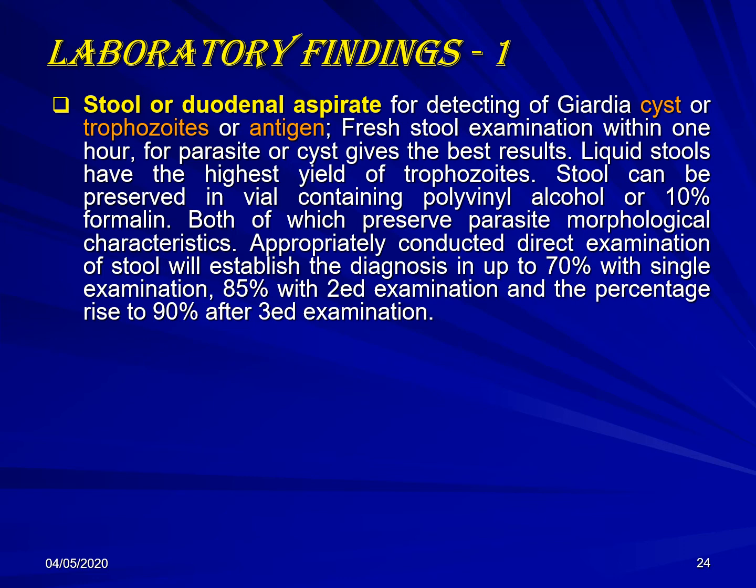Because if we take only one general stool, the yield rate will be 70%. If it's two, it is 85%, and with the third sample it rises to 90%. That is why when the general stool for giardiasis is negative, we should not say that this is negative for giardia. We should wait for the further two stool samples.